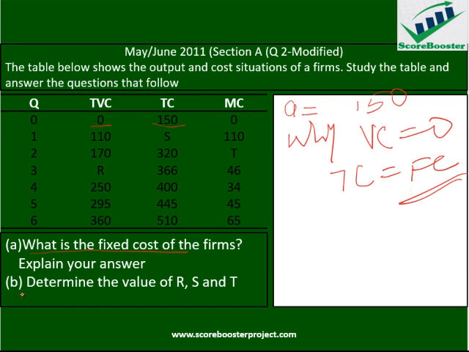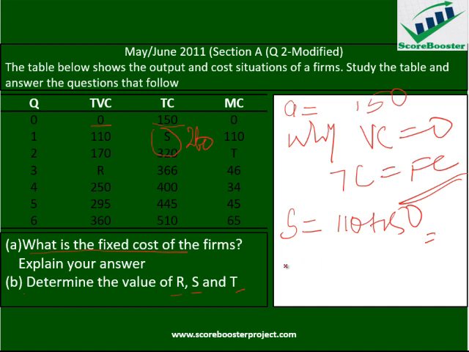Then the B aspect is determine the value of R and S and T. These are missing points here. You know, S, this one is 150 fixed cost. Then if you calculate S now, S will be equal to 110 plus 150, which is going to be 260.